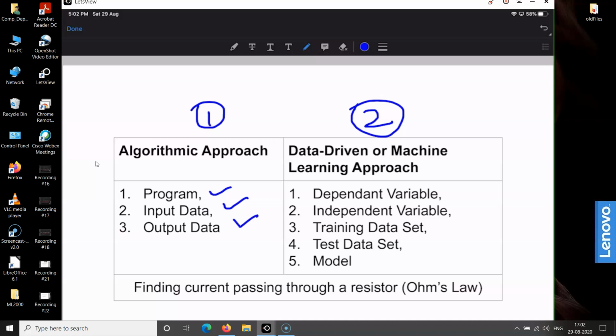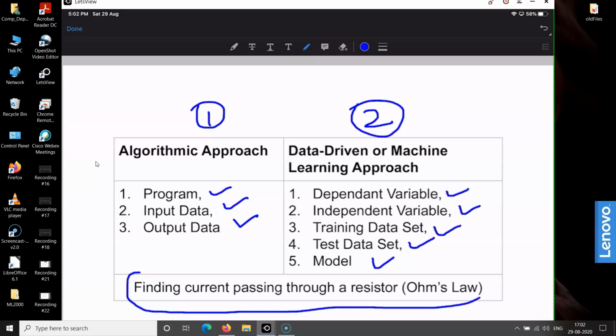Whereas the most important elements in the data driven or machine learning approach are dependent variable, independent variable, training dataset, test dataset, and model. I explained both approaches by taking one common example, that is of finding current passing through a resistor, which is nothing but the Ohm's law.